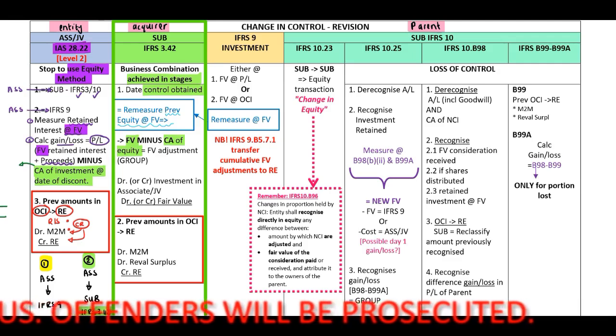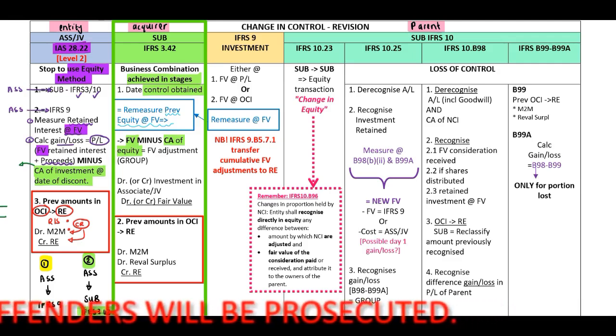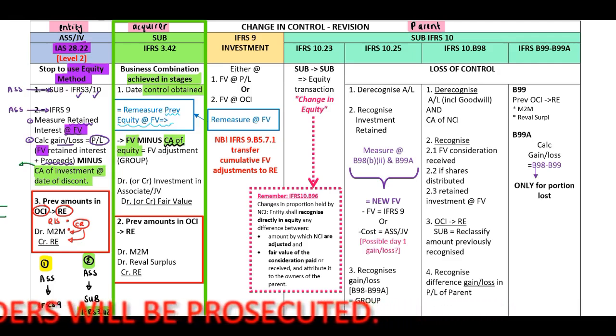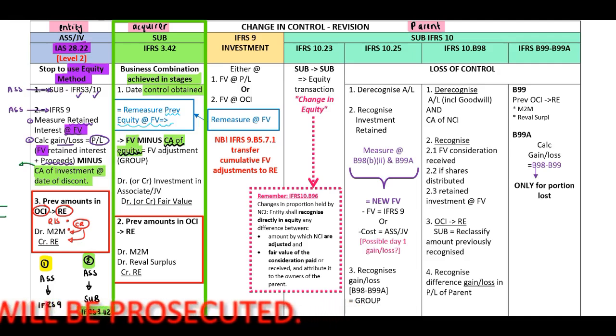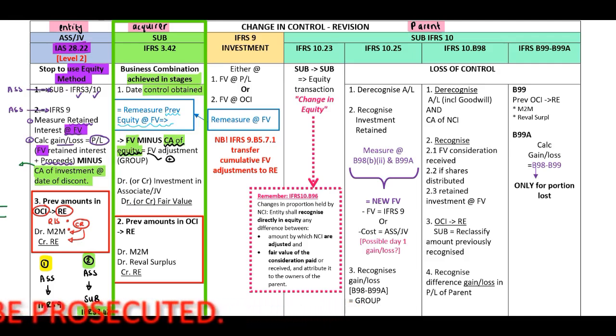Okay, so guys, again, when you look at this, how do we determine the carrying amount of the equity of our associate? You need to know this by now. Include your cost, include your retained earnings, include your profit, and minus your dividends, and this will then be the carrying amount of your investment in associate.